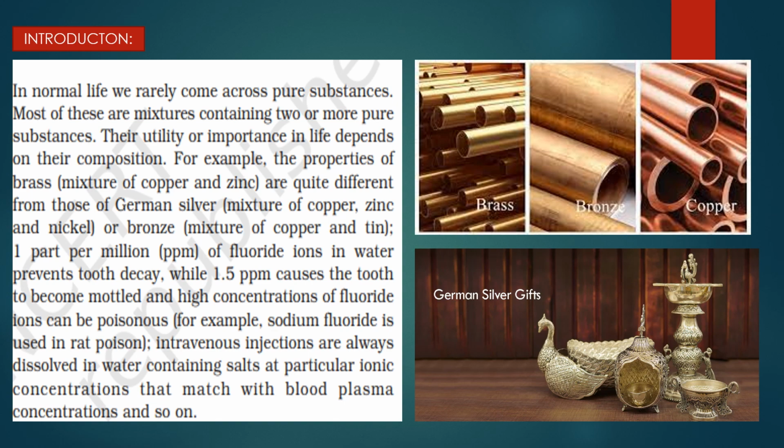So you cannot give just any injection. It may be a pure substance, but it is dissolved in water which contains salt. So here you are making a solution, and only then do medical practitioners give it in your vein. And this solution, the water and salt together with the injection, should match your blood plasma concentrations, meaning blood quality.